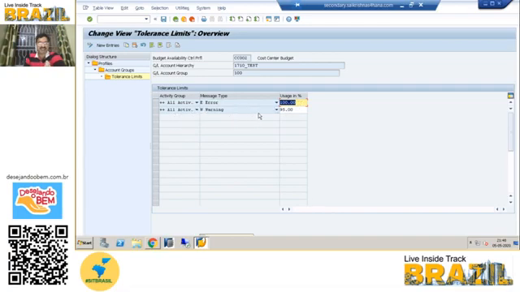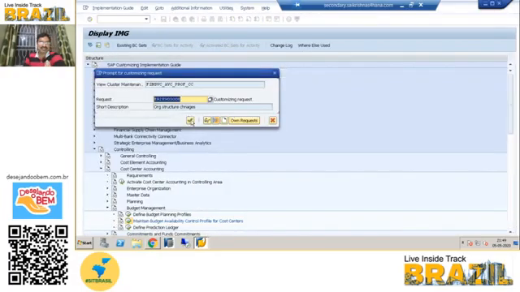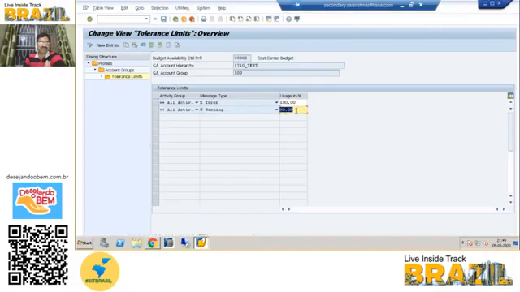If it exceeds 95%, it has to show the warning message. See here, I'm changing it to 90%. So if the budget exceeds 90%, it will show the warning message, and above 100%, an error message.